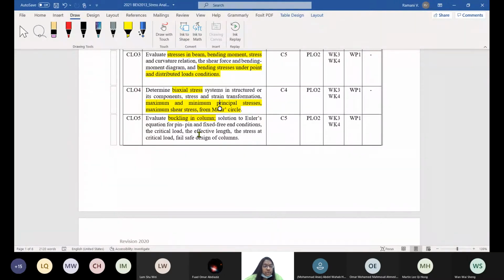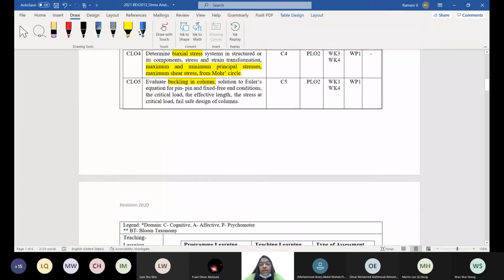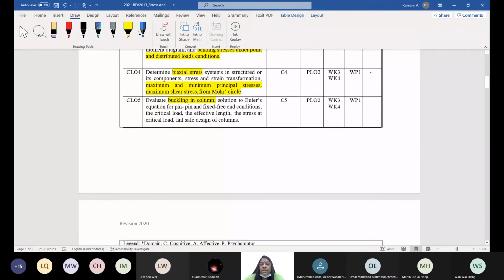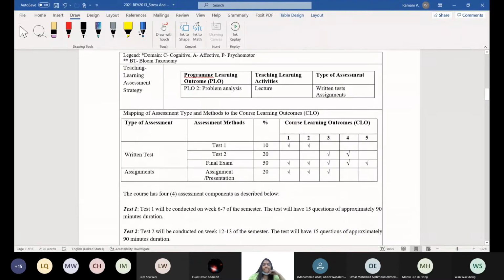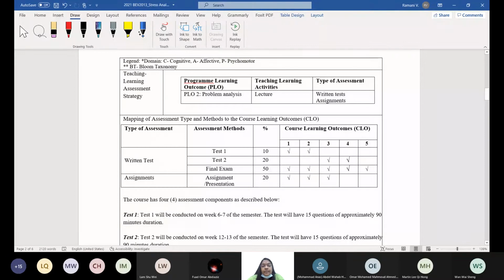I will give you the pages of the codes for now. For the complete text, you may have to refer online or the library. The library has a copy, but for your exam, I just copy the pages only. So the design part is there. Again, PLO2, problem analysis, is repeated here: written tests and assignments.